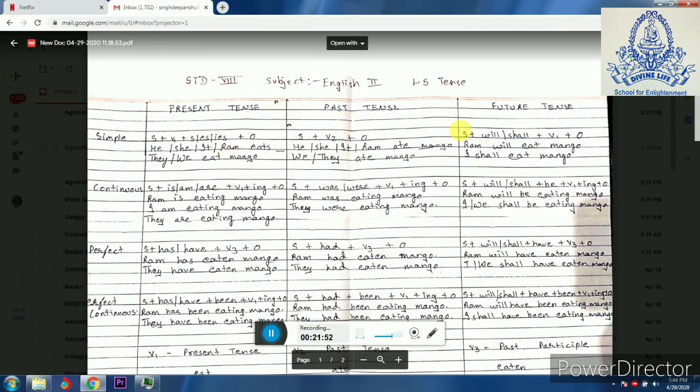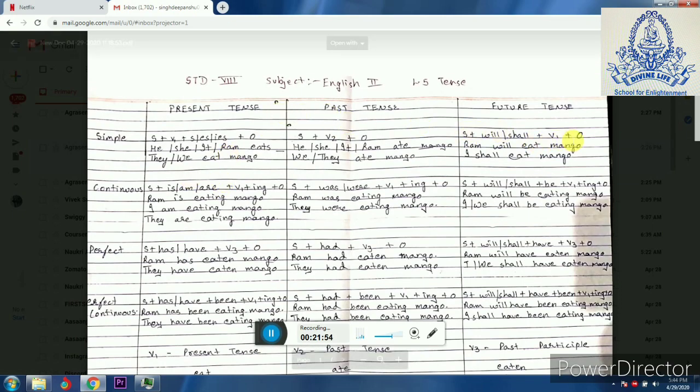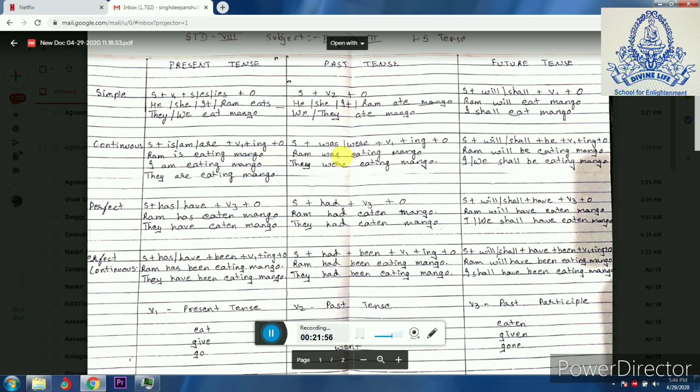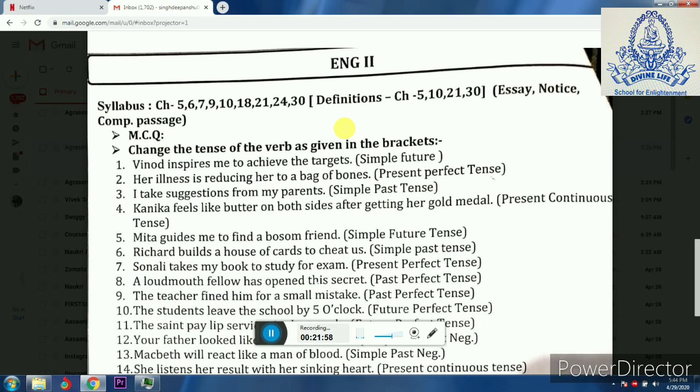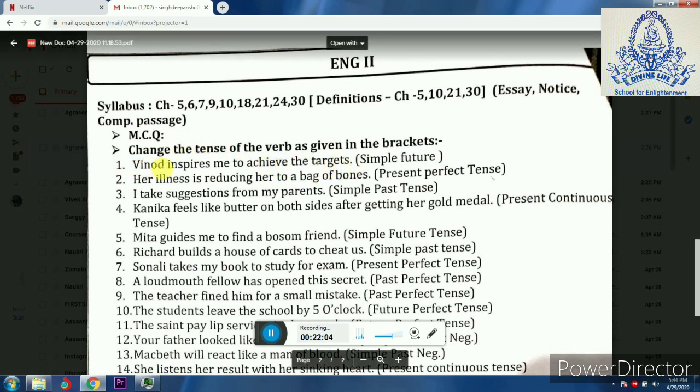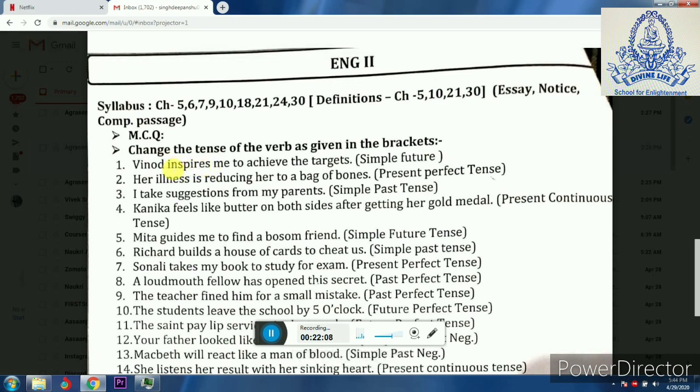Will, right? Subject will, shall plus verb 1 plus object. So Vinod will inspire me to achieve the target. I hope you are getting it. Vinod. Instead of inspires, now I will write will inspire. S will be removed. Vinod will inspire me to achieve the target.